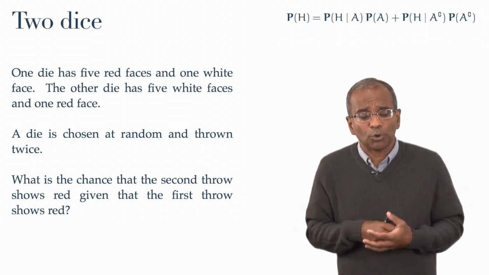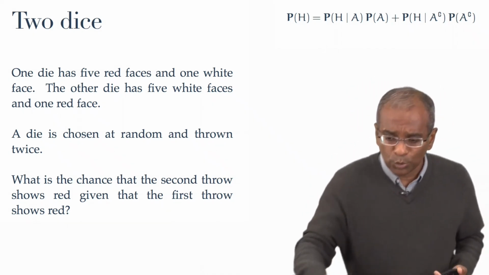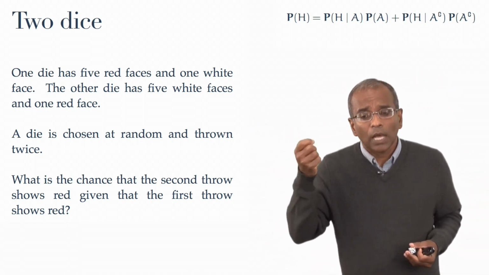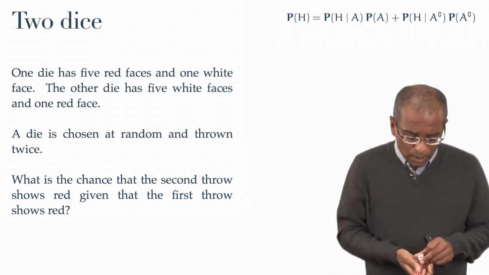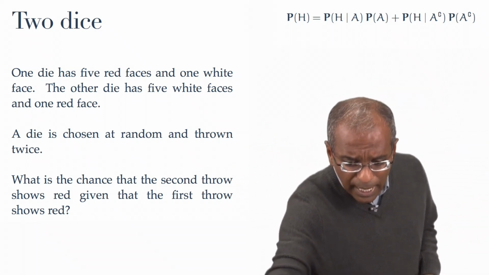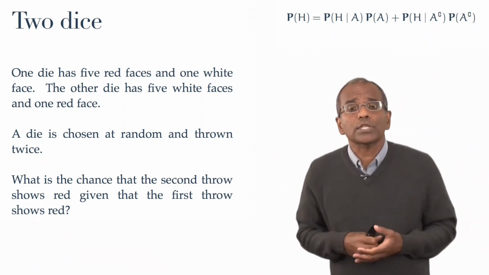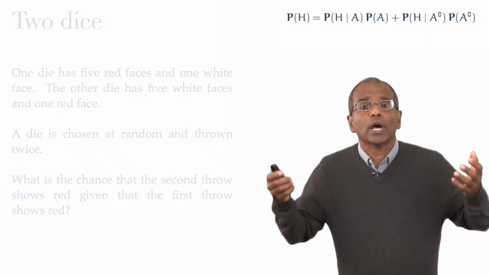But to come back to our problem. So imagine again we have our 2 dice. We've selected one of them at random and we've thrown it twice. What are the chances that the second throw results in a red face, given that the first throw has given you a red face? Well, naturally enough, we should begin by constructing a sample space for the problem.